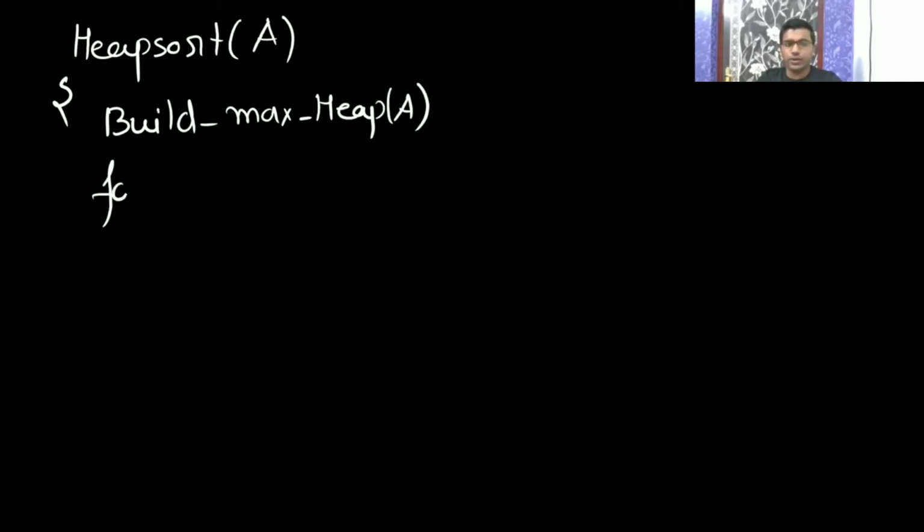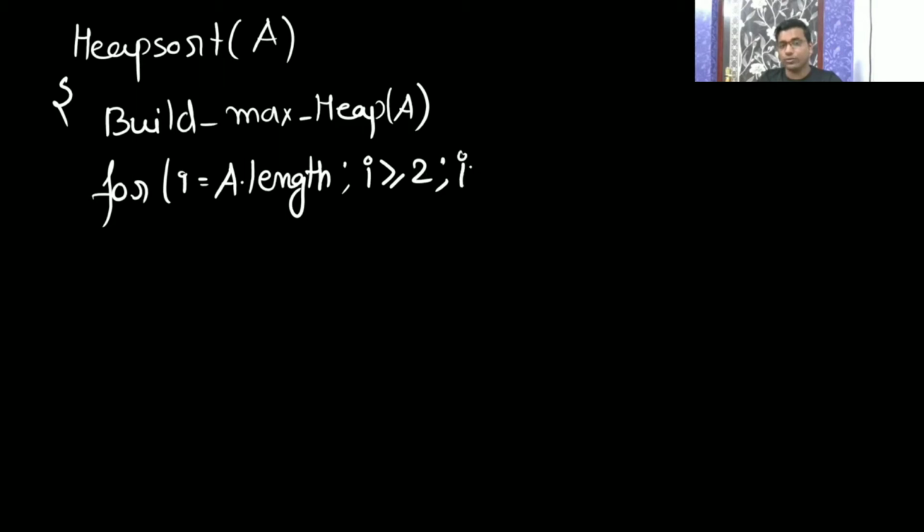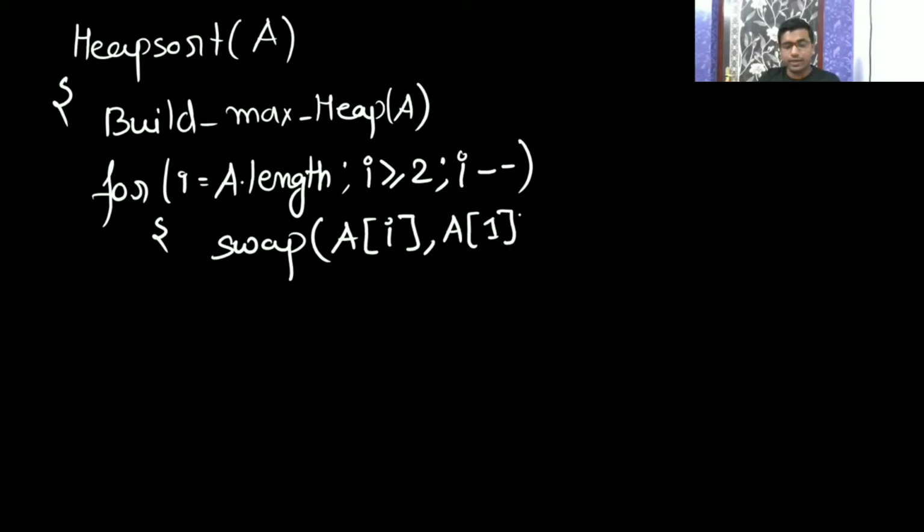Now you have to execute a loop for i equal to A.length, whatever will be the length of the array, and that should go till 2. I greater than or equal to 2, till it is having 2 elements, because if it is 1 element, it is sorted only. Decrease by 1. Now what I will do, I will swap the last element, that is i, with the root, then I will decrease the heap size.